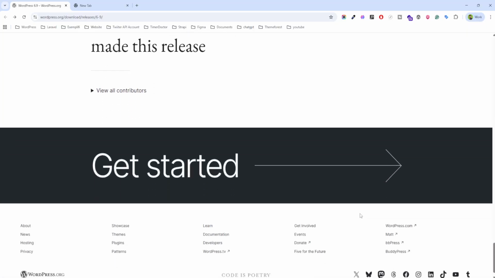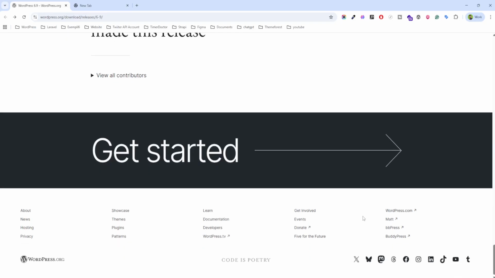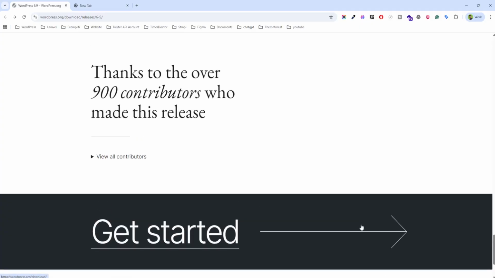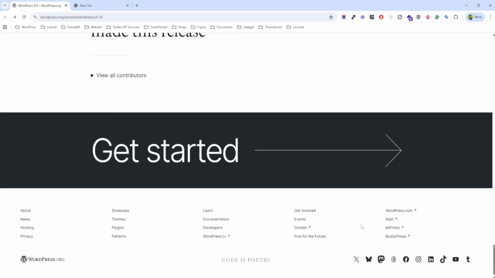Performance and accessibility have also been improved. WordPress 6.9 delivers faster page loading, better script handling and optimized database operations, with more than 17 accessibility enhancements to make websites easier for everyone.